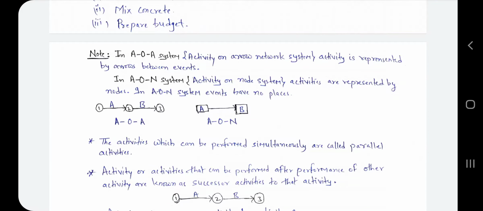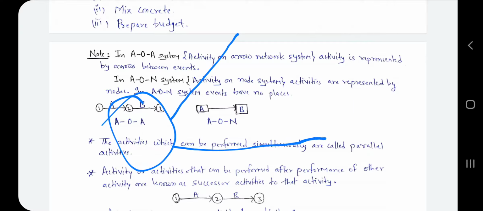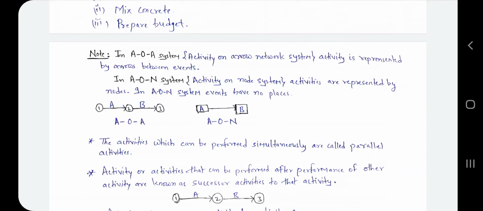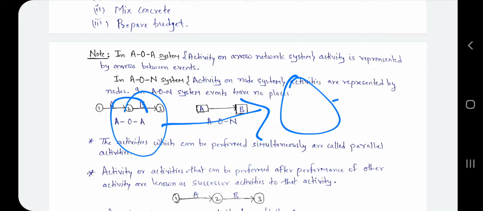Activities which can be performed simultaneously are called parallel activities. Means if this is an event and we do activities like this, then activity A and activity B are parallel activities or concurrent activities. Okay, and if we show activities like this, then these are serial or series activities.